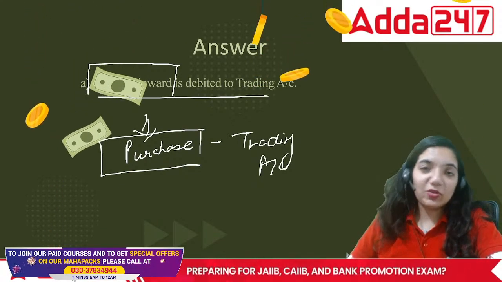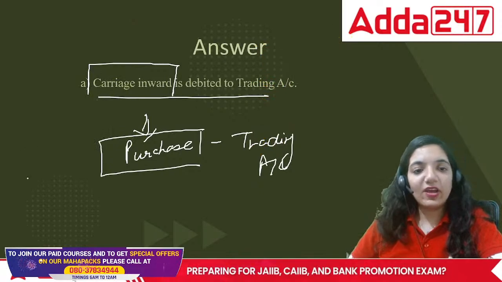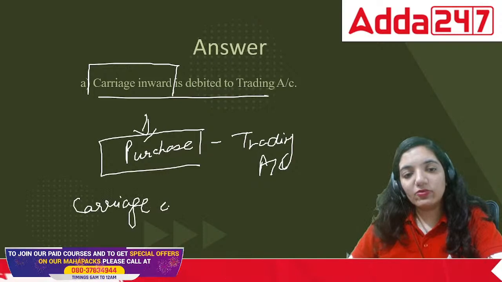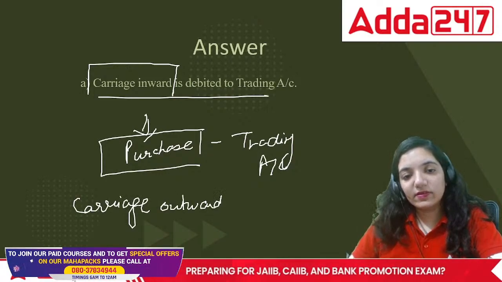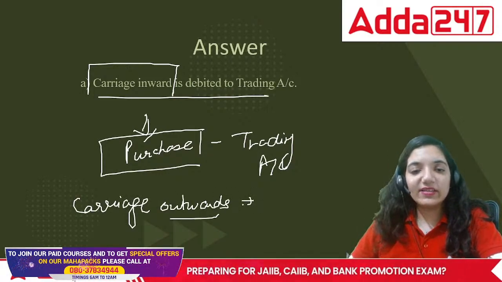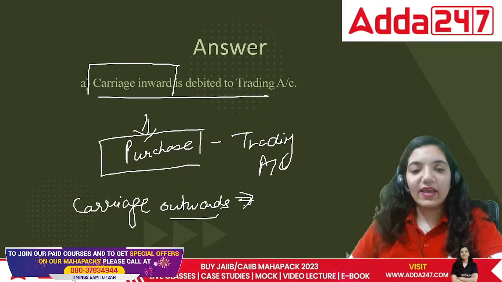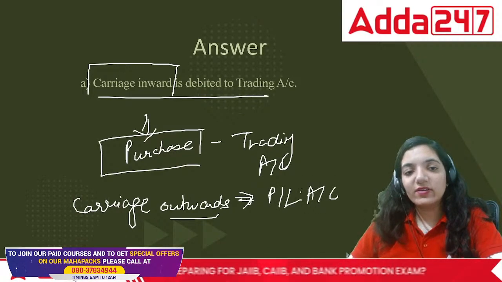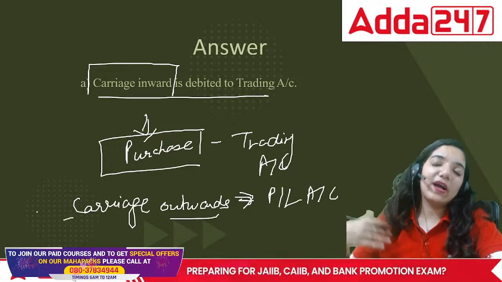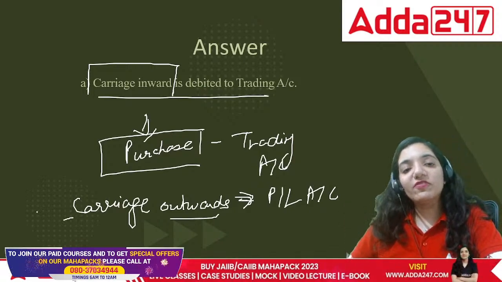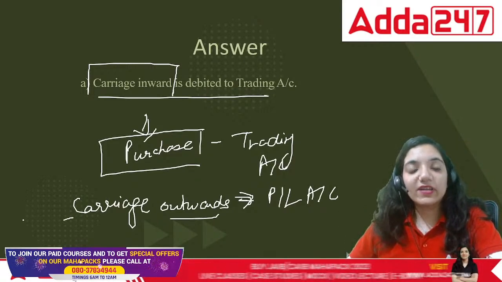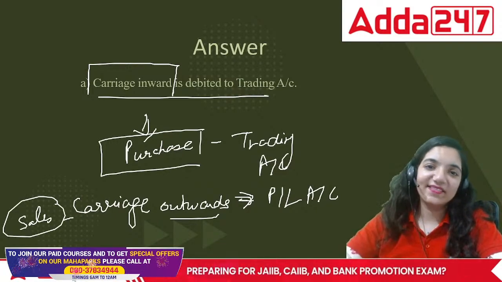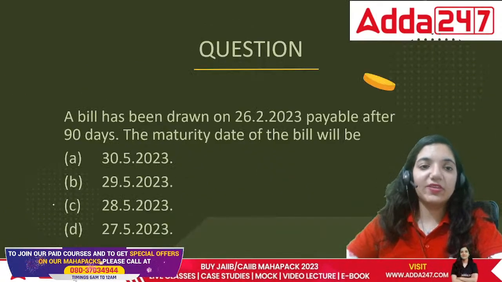Inwards means when you are purchasing something, and if it had been carriage outwards, then carriage outwards would be considered as profit and loss account. Why? This is done on behalf of a particular person to whom we are selling the goods. So this is done on behalf of the customer. So this is at the time of sales. Done. So let's move on and talk about the next question.